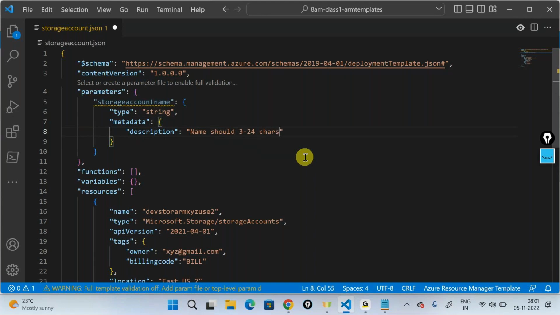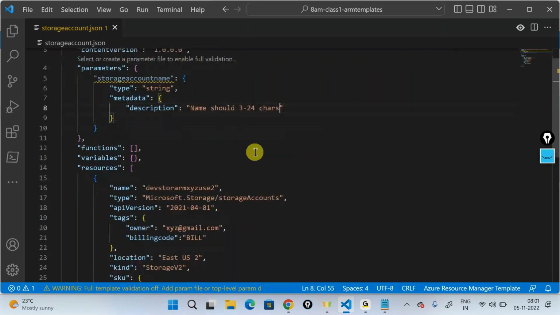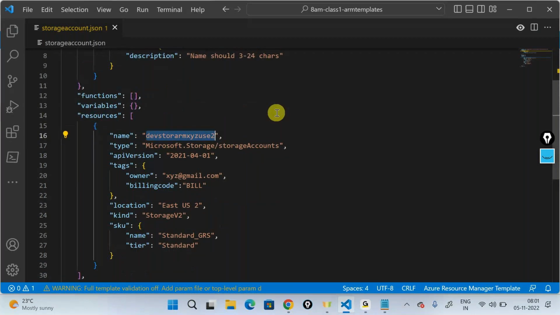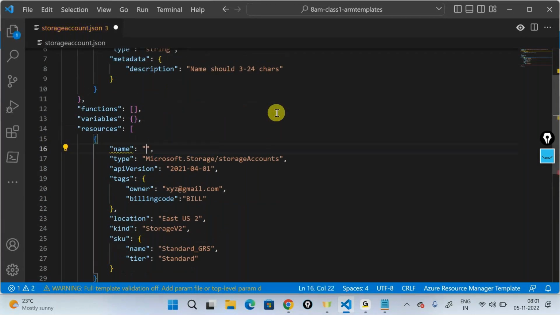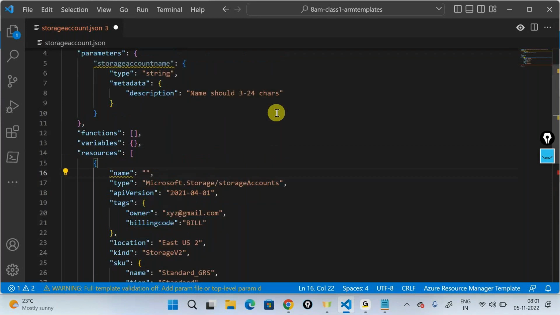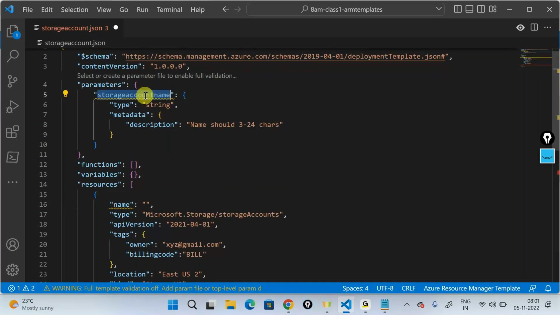Multiple things. You can put multiple statements out here. It acts like a description. It just gives you a description while you're deploying the template. I'll save, scroll down, and in place of name, I'll delete this name out here. I don't want to give the name now. In place of name, I now want to call this particular parameter.